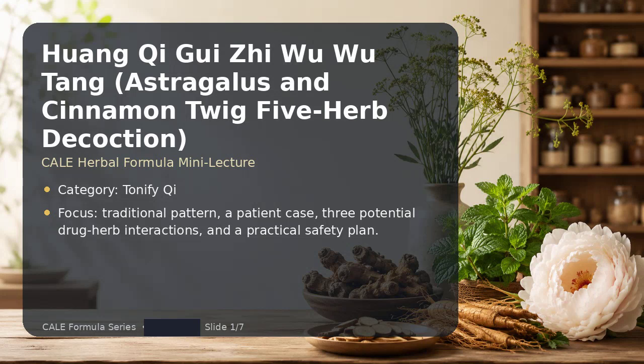Hello everyone. This presentation is on Huang Tang, also called astragalus, and cinnamon twig 5-herb decoction. It is on the California Acupuncture Board herbal formula list. I will briefly review the traditional pattern, a hypothetical patient, 3 possible drug-herb interactions, and a practical management plan. The goal is to connect traditional Chinese herbology with modern medication safety in clear student language.